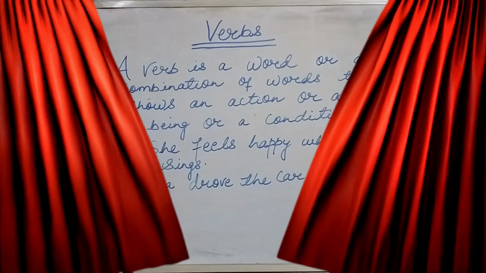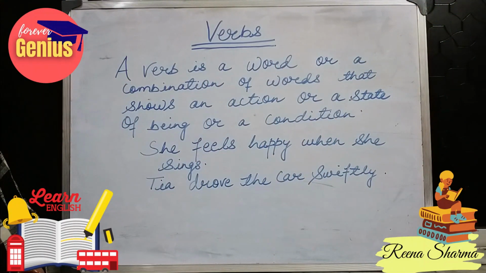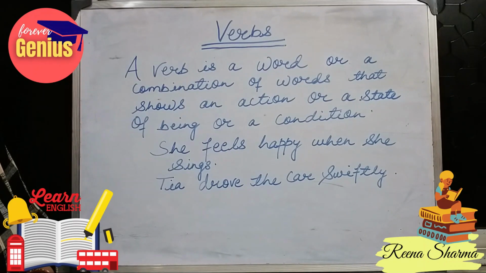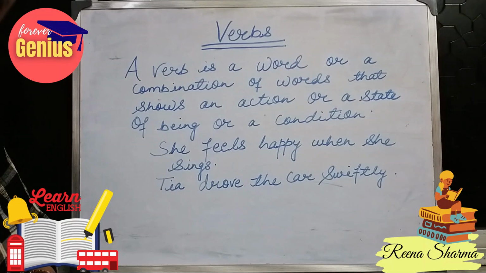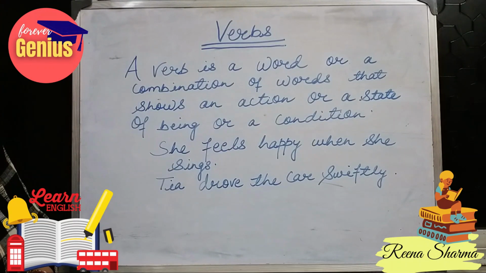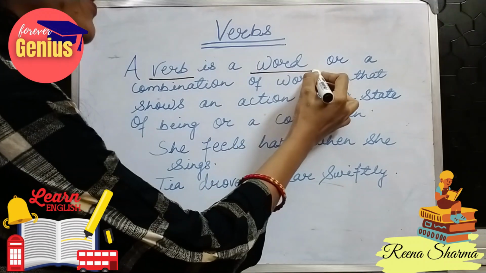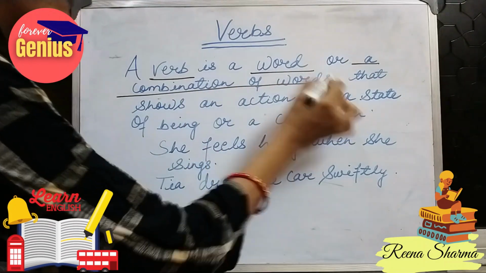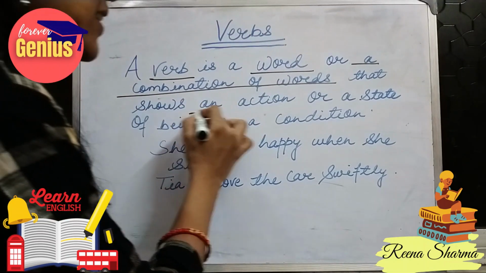Welcome students to our topic, that is verbs. Anita is playing. So playing is the verb. So what does a verb denote? It denotes an action. It can be a group of words or it can be a single word. It can be a state or a condition. So what is a verb? A verb is a word or a combination of words that shows an action.